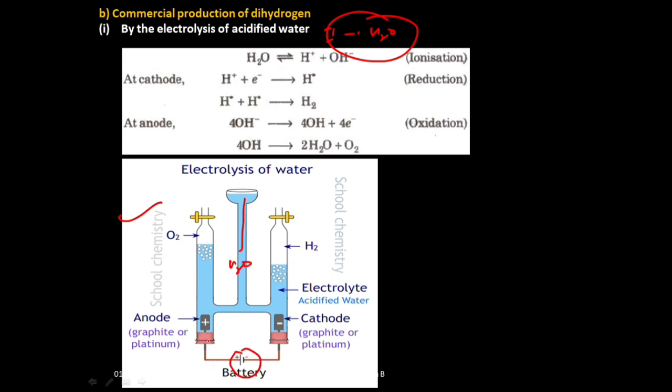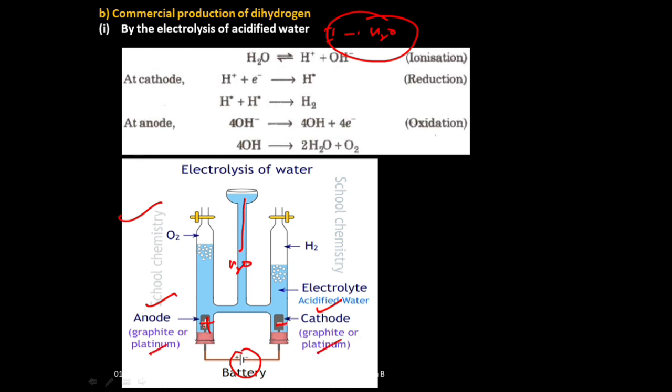To pass the current, we need electrodes. One is the positive electrode, another is the negative electrode. In an electrolytic cell, we call the positive electrode the anode and the negative electrode the cathode. Those two are made up of platinum material, isn't it?